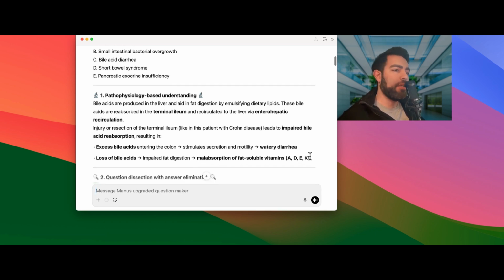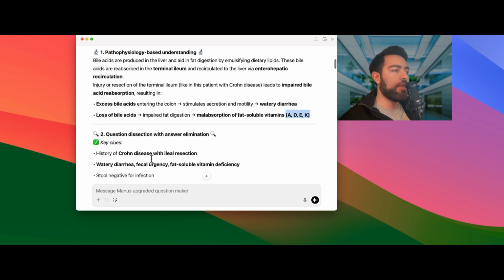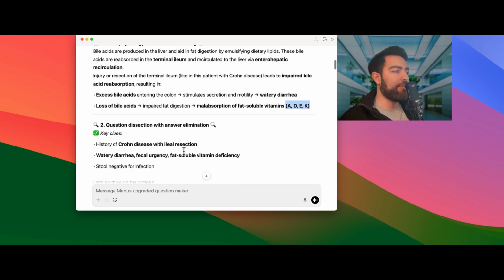The questions could be a presentation of any of the severe deficiencies associated with any of these fat soluble vitamins, and then ask you what the cause is, or they would want you to create this association of a malabsorption syndrome related to terminal ileum issue and injury. So the key clue here is a Crohn's disease patient who got the ileal resection.